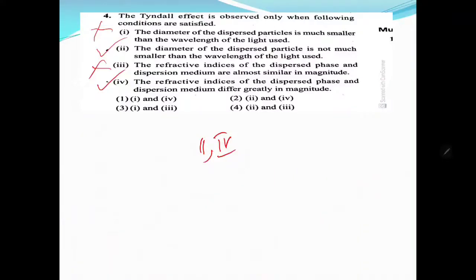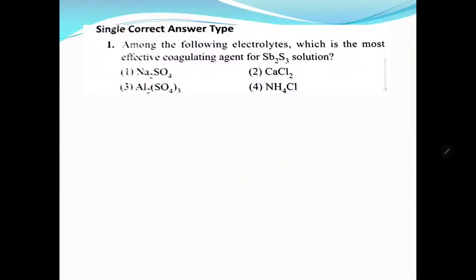The next one: among the following electrolytes, which is the most effective coagulating agent? Sb2S3 is a sulfide. Metal sulfides are negatively charged colloids, so a cation is required. In the given salts, the salt with the higher cationic valence is the most effective coagulating agent.